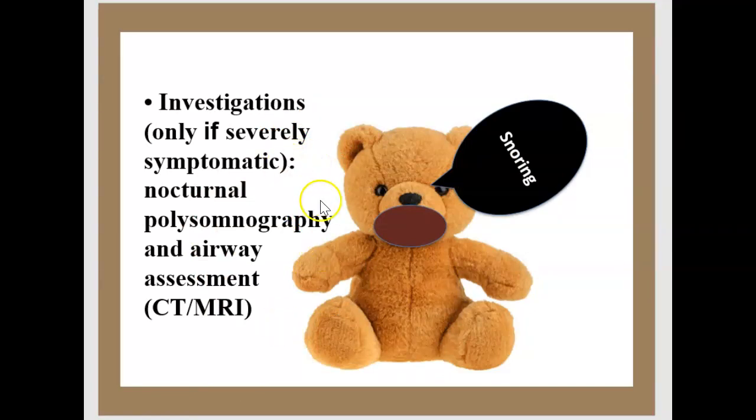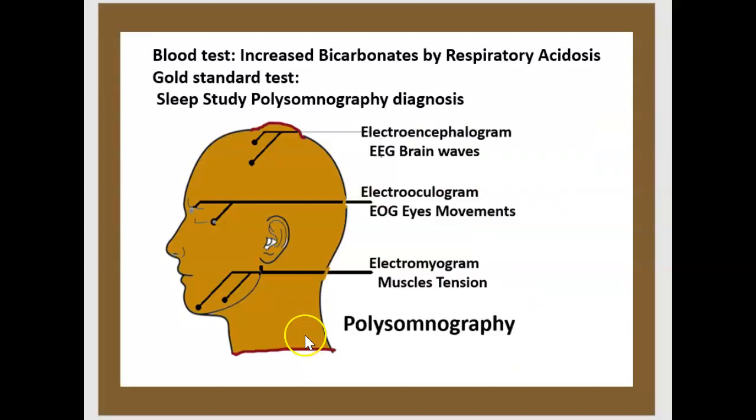What about investigation? Only if severely symptomatic. What we do: nocturnal polysomnography and airway assessment like CT and MRI. Polysomnography includes electroencephalogram for brain waves, electrooculogram for the eye movements, and electromyogram for muscle tension.